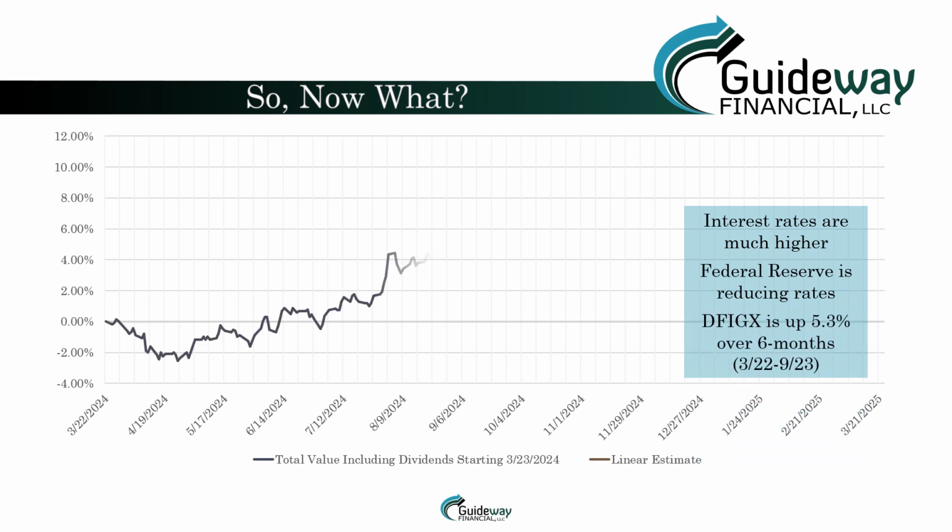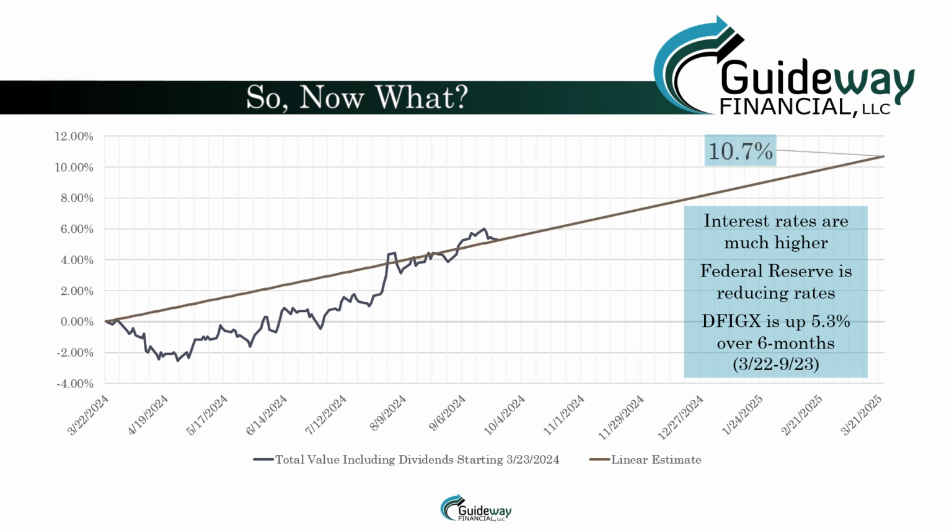For example, as of September 23rd, 2024, the Dimensional Intermediate Term Government Bond Fund has had a total return of 5.3% over the preceding 6 months. Annualized, that's almost 11% per year. That would be a very nice return for bonds if this pace continues. Therefore, we think it would be unwise to give up on bonds.